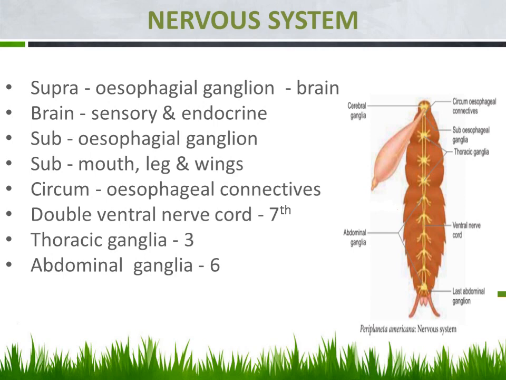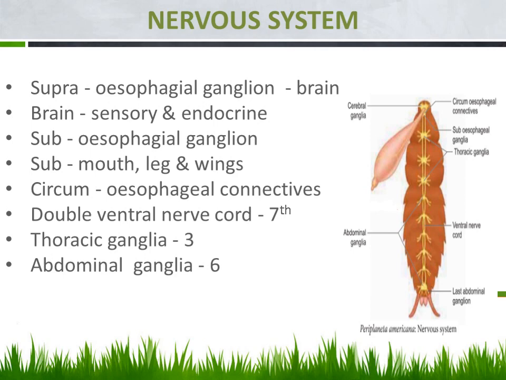What is the role of this brain? The brain receives the sensory signals from the sense organs, right? And it performs endocrine secretion also. Endocrine secretion means it is secreting hormones. That is the role of this brain in the cockroach. The second region is the subesophageal ganglion, present below the esophagus. Can you notice this one?